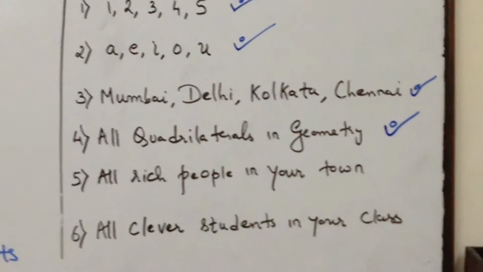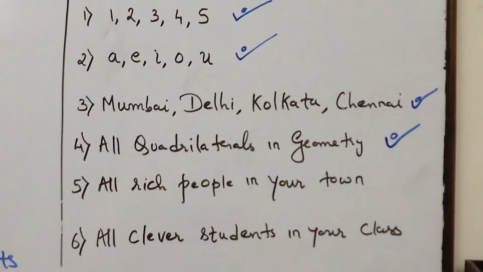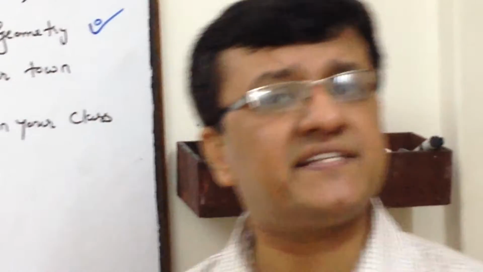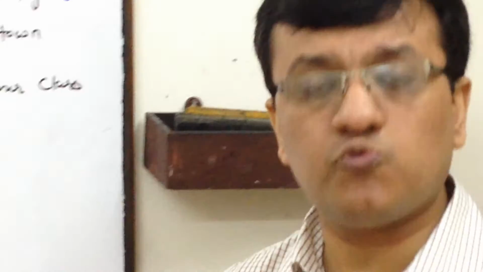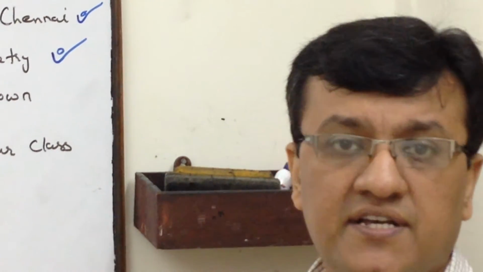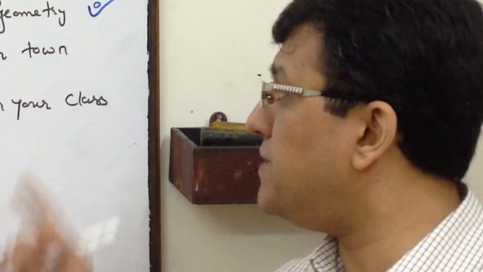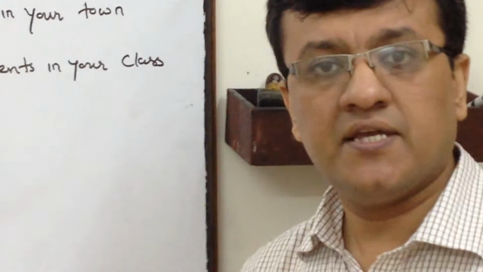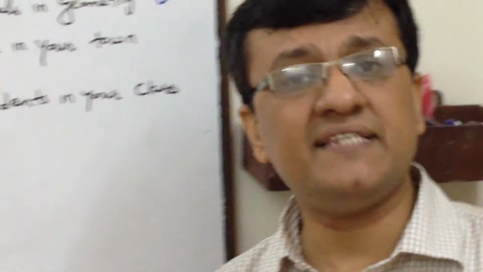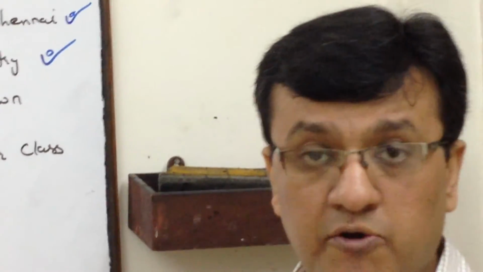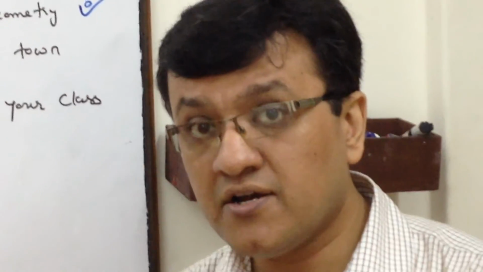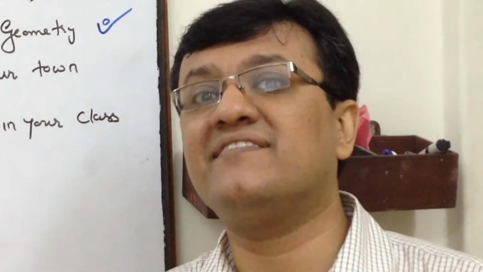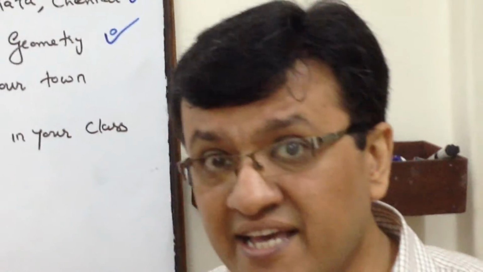Let's see example number 5. All rich people in your town. Let me give you a simple example. Say Mr. X has 1 million rupees. 1 million rupees is quite good enough. So should I say Mr. X is among the rich people in this town? For the time being, yes, I should include Mr. X in this set. But immediately comes Mr. Y. He says that I am having 10 million rupees. Now, should I include Mr. X who is having 1 million, or Mr. Y who is having 10 million? With respect to X, Y is richer.